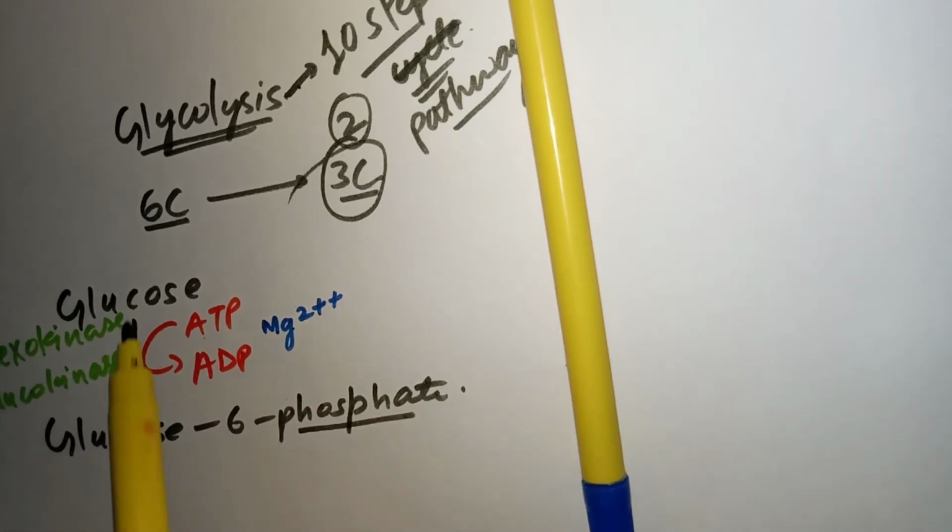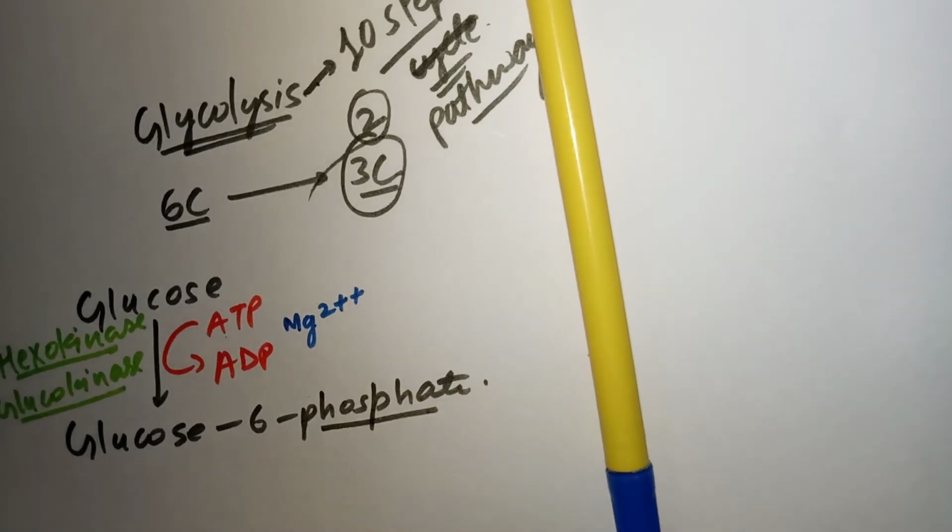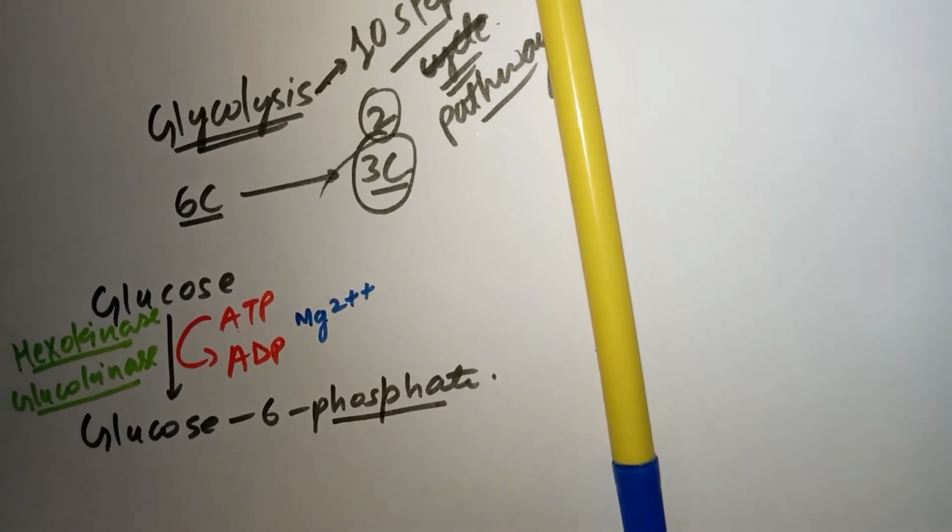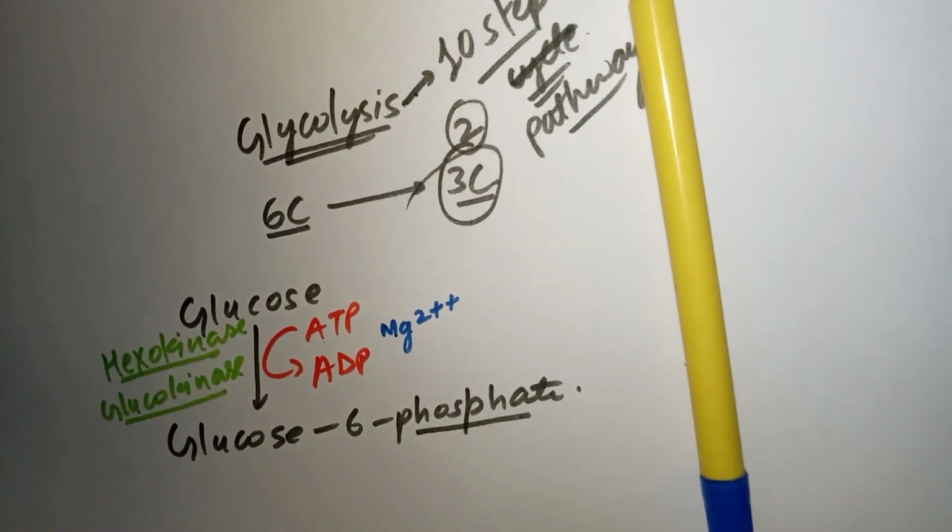Both perform this common reaction, that is glucose into glucose 6 phosphate, but their names are different because their location of origin is also different. One is found somewhere and the other is somewhere else. All right. What are these? These are hexokinase and glucokinase.